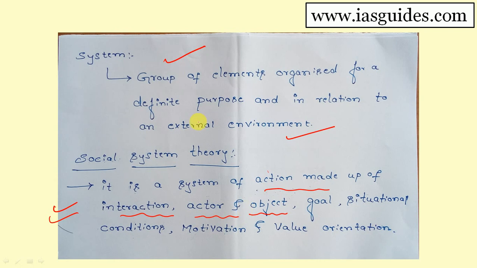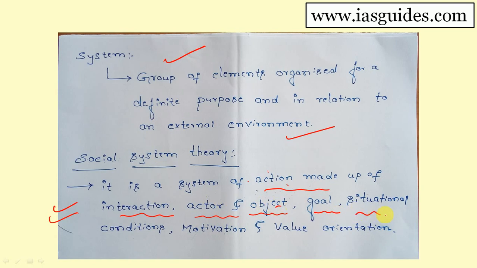Also, the system consists of goals that should be attained by individuals. The actor is seeking a goal, or a set of goals, in a social system like society. And the actor is faced with a variety of situational conditions.